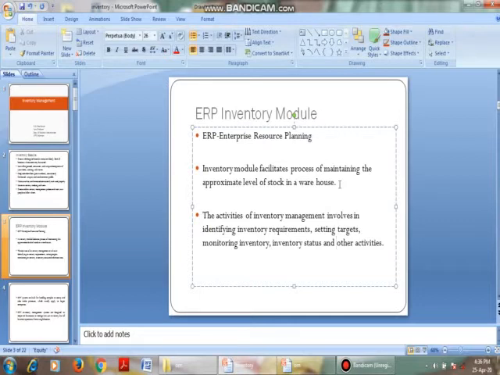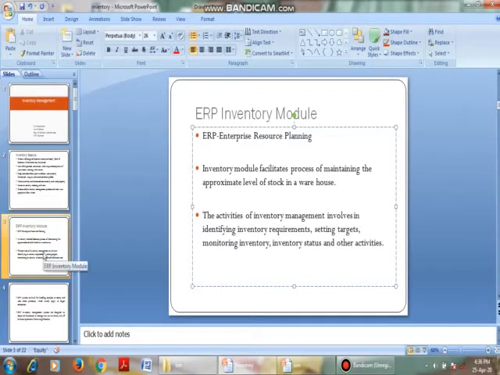And monitoring inventory is nothing but checking how much inventory is consumed per day, how much stock is consumed, and then the next day how much stock is left and how much is empty in the organization. When you are getting the stock, all this has to be monitored, and the inventory status and other activities have to be known through the ERP model.